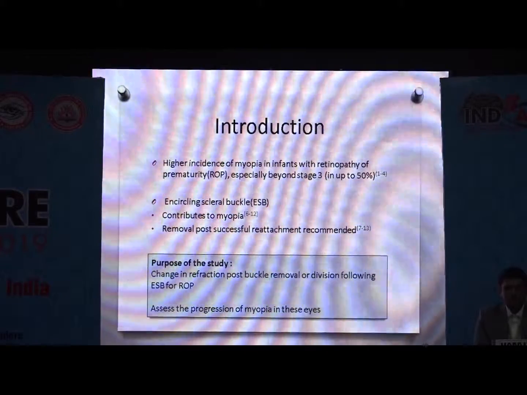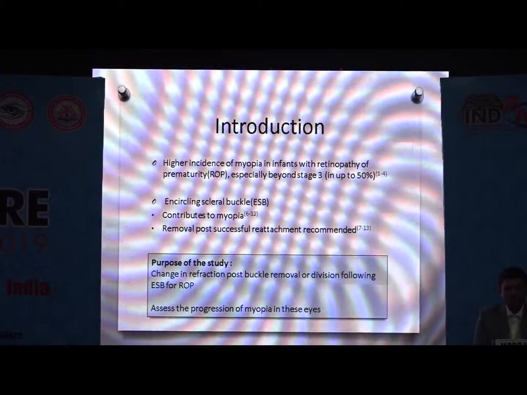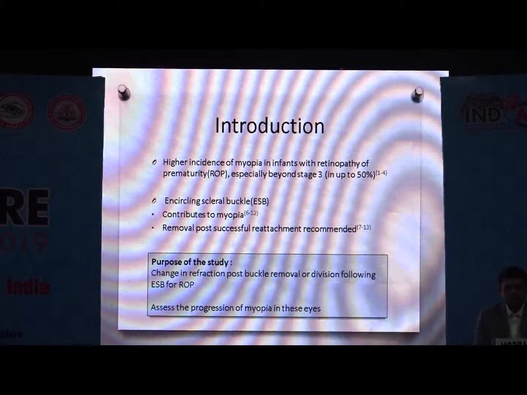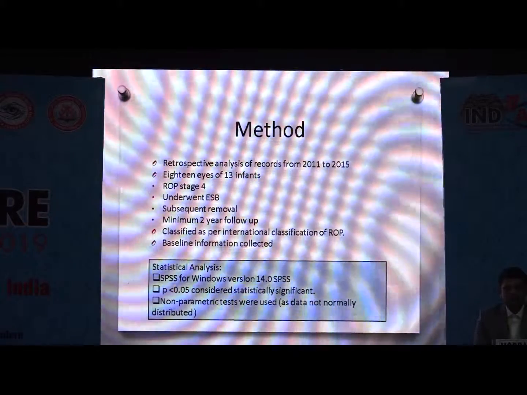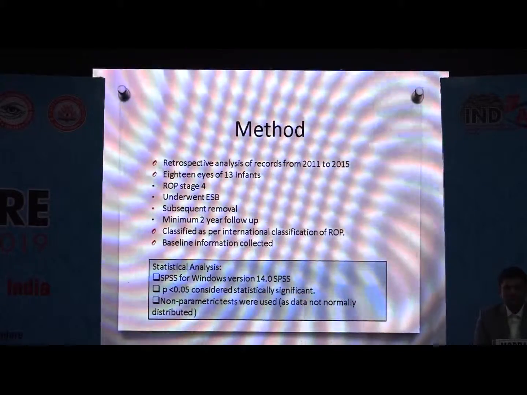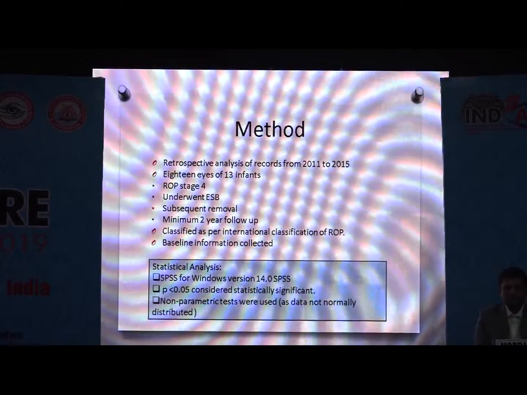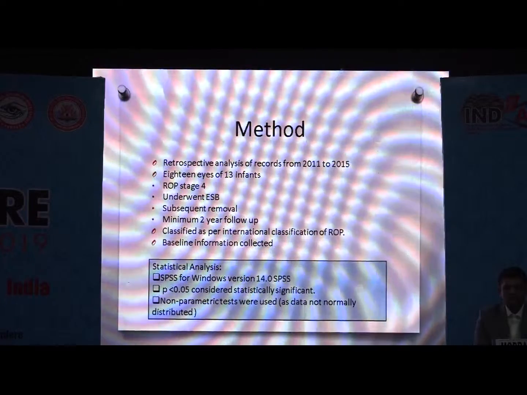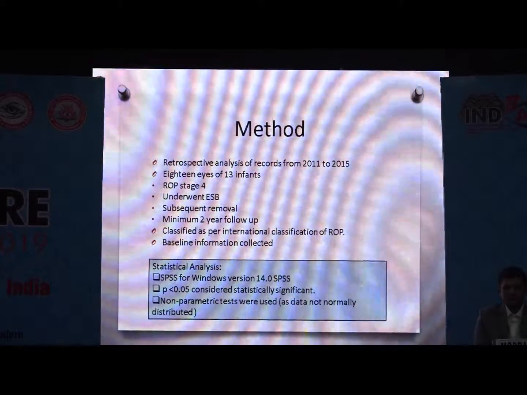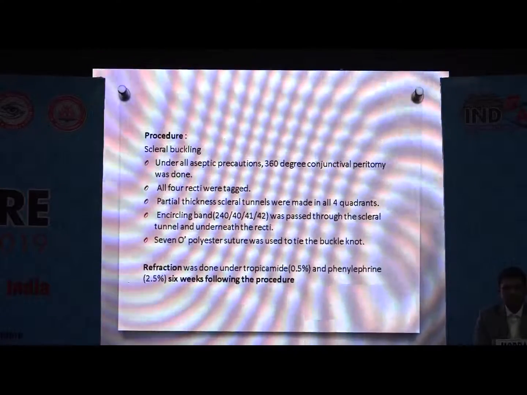The purpose of our study was to assess the change in refraction post buckle removal or division and assess the progression of myopia in these eyes. So we retrospectively analyzed records from 2011 to 2015. We included 18 eyes of 13 infants who underwent encircling scleral buckle with subsequent removal for stage 4 ROP and had a minimum follow-up of 2 years. Non-parametric tests were used as the data was not normally distributed.